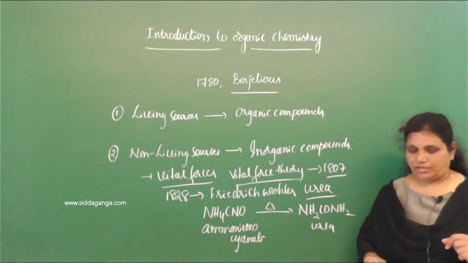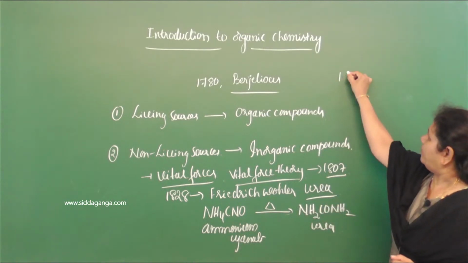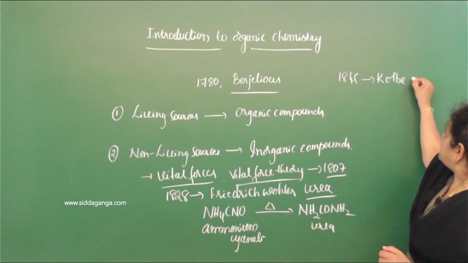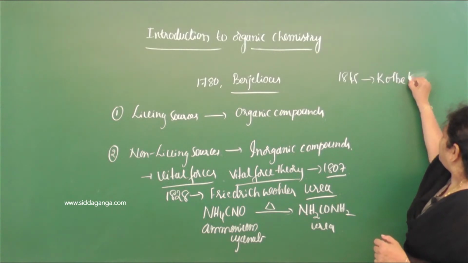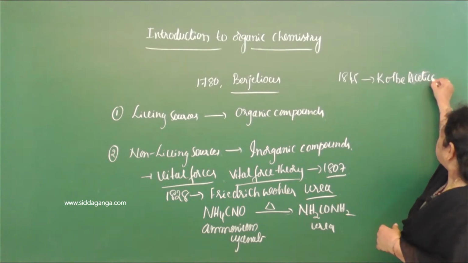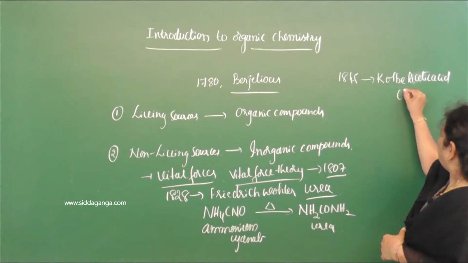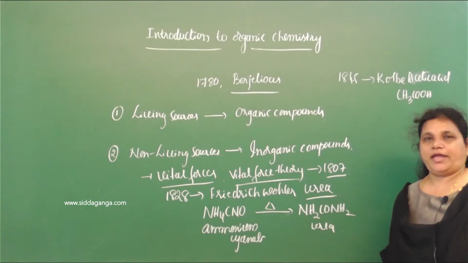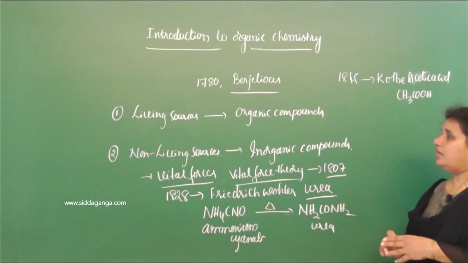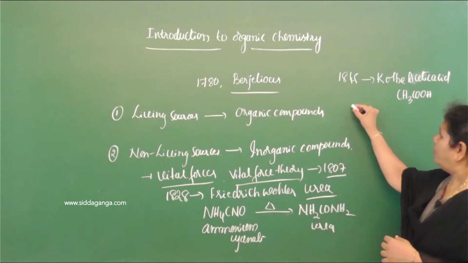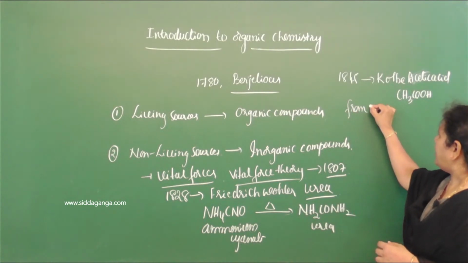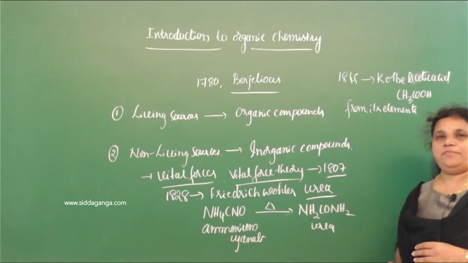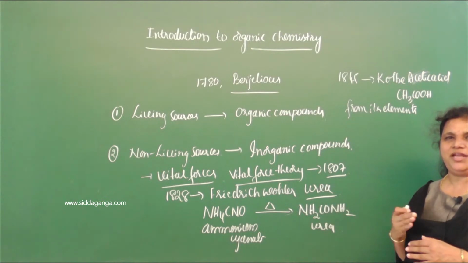Later in 1845, Kolbe synthesized an organic compound, acetic acid, with the formula CH3COOH. He prepared acetic acid, CH3COOH, from its elements, that is, by using carbon, hydrogen and oxygen.